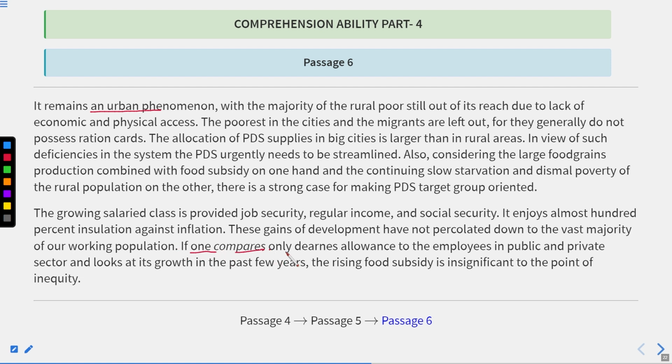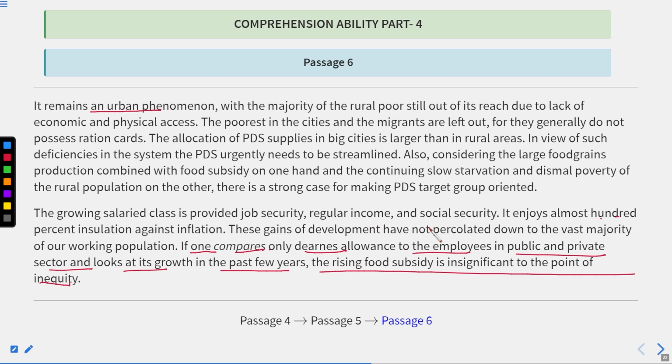If one compares only dearness allowance to the employees in the public and private sector and looks at its growth in the past few years, the rising food subsidy is insignificant to the point of inequity. The growing salaried class is provided job security, regular income, and social security. It enjoys almost 100% insulation against inflation.